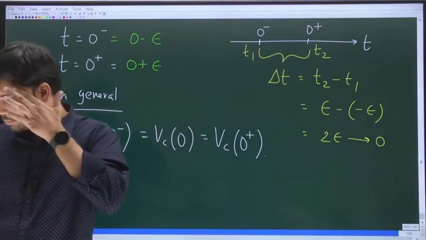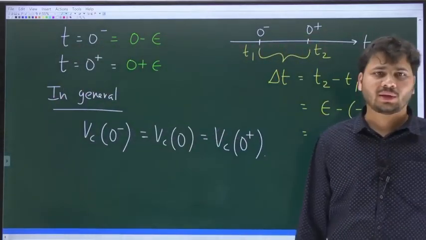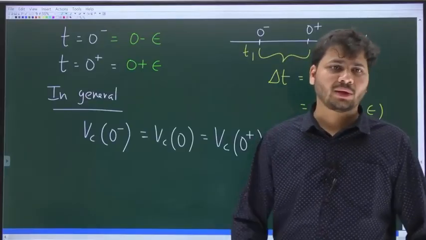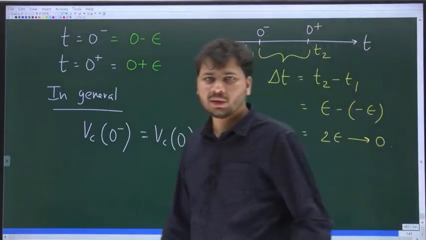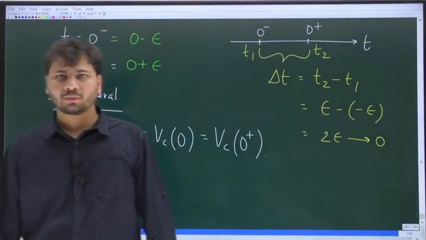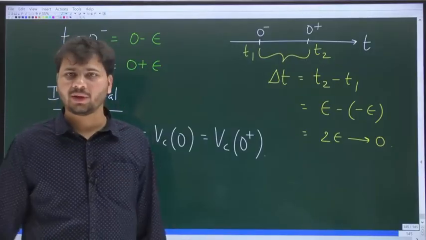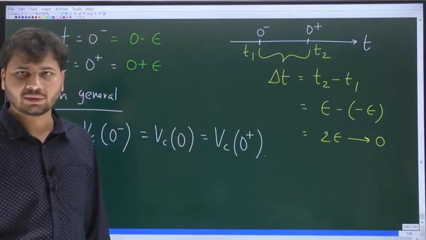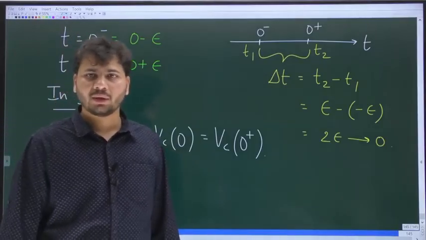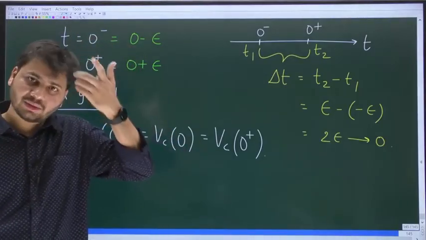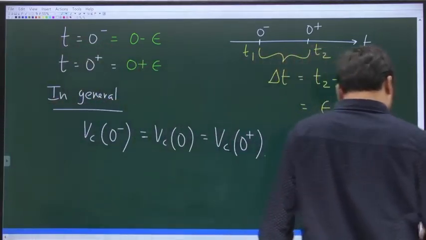Okay, it is clear. In general, voltage across the cap will remain the same both at 0 minus as well as 0 plus, because from 0 minus to 0 plus, the length of the time interval is 0, and the voltage cannot change suddenly or in 0 time. So this is the implication of the fact that voltage across the cap cannot change suddenly or instantaneously. Okay, I hope this point is clear.